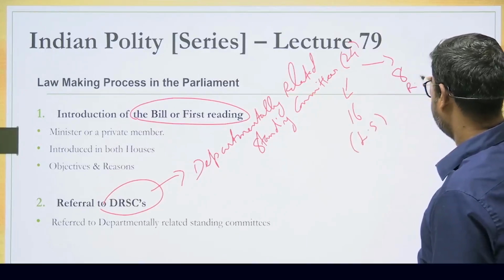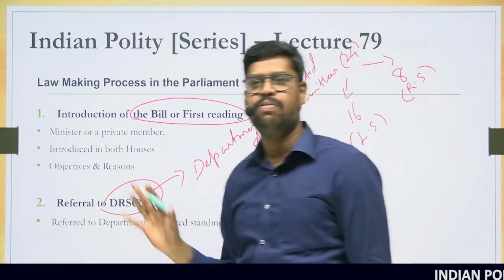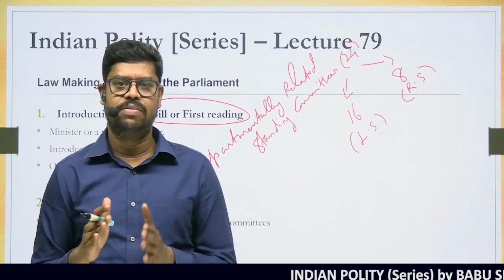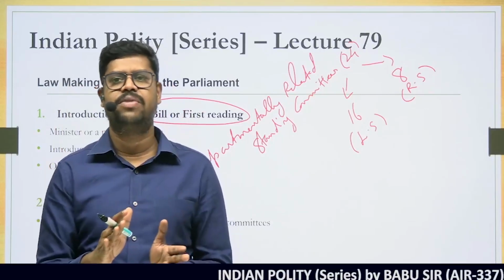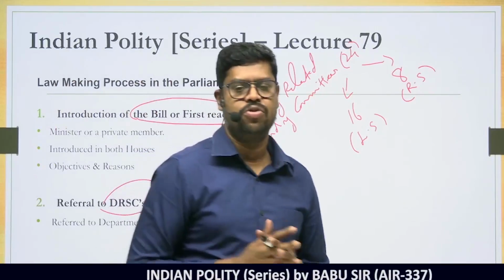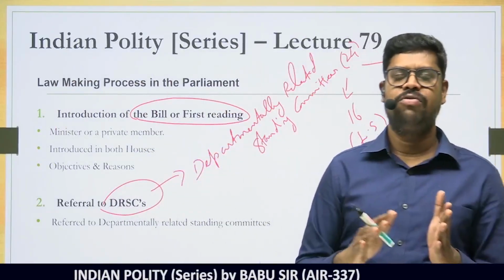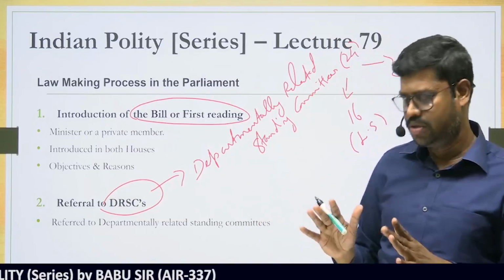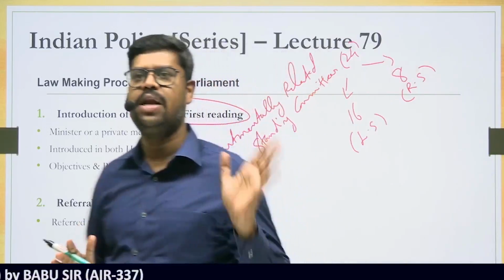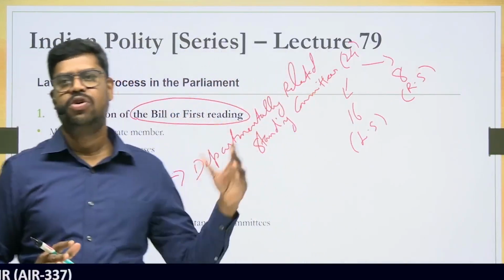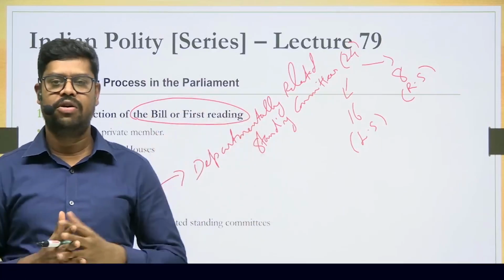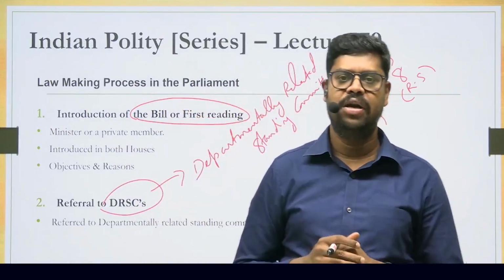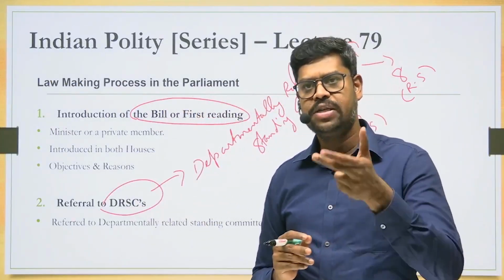But however, you will understand that in all the committees there are 31 members. So every DRSC will have 31 members. Out of those 31 members, 10 members are from Rajya Sabha and 21 members are from Lok Sabha. That means every committee will have members from both Lok Sabha as well as Rajya Sabha. So I'll discuss about this particular committee in detail when I take up the parliamentary committee. So right now our concern is not to understand completely the composition of the DRSCs. But however, one of the important functions of the departmentally related standing committees is to scrutinize the bills that are introduced in the parliament.